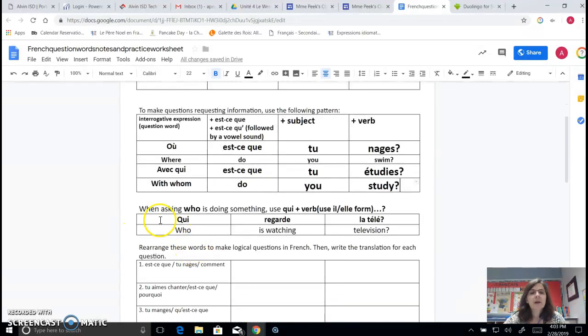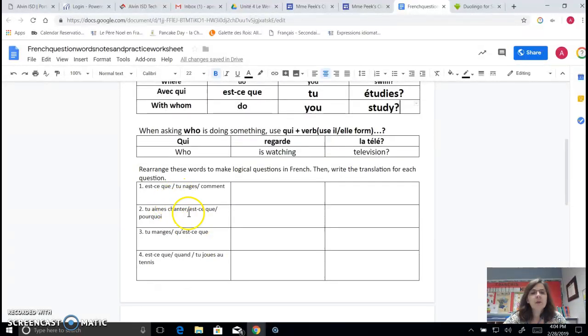So, also, when you are asking who is doing something and qui is your subject, you use qui because you're wanting to know who, and then the verb, and you want to use the il or elle form. Qui regarde la télé? Who is watching television?